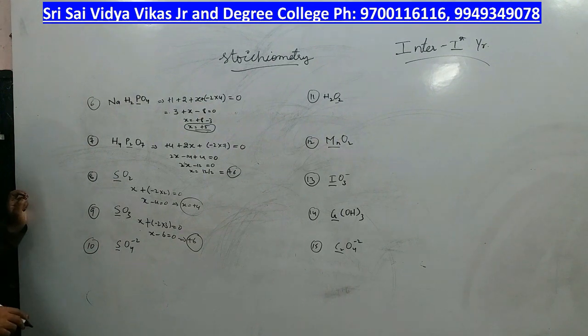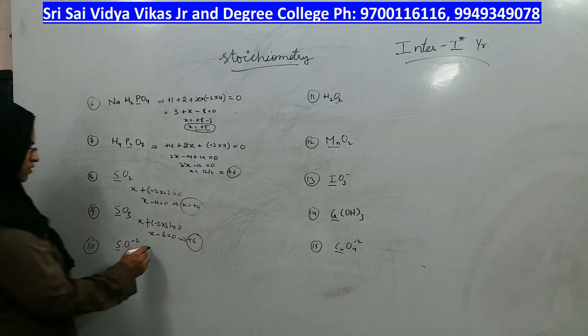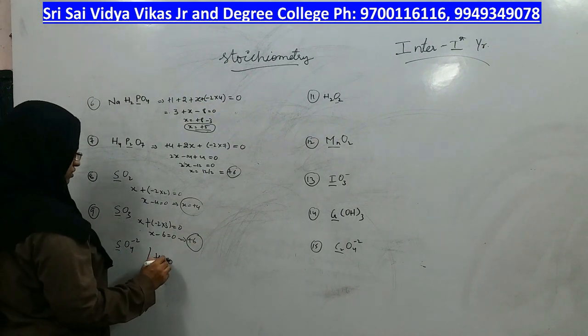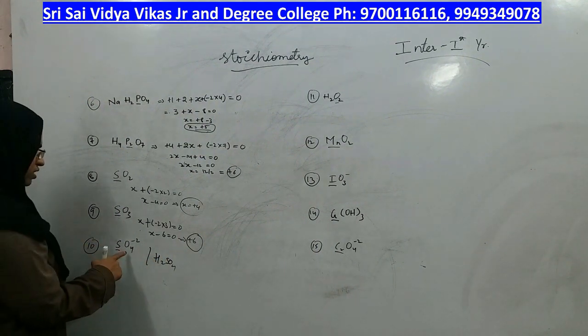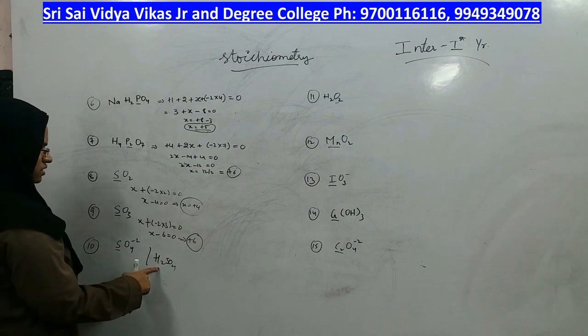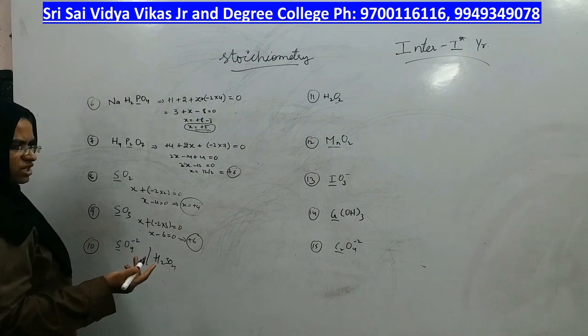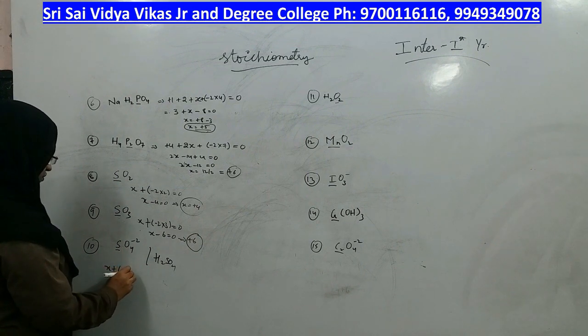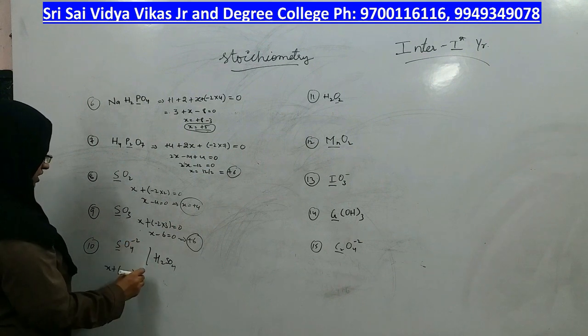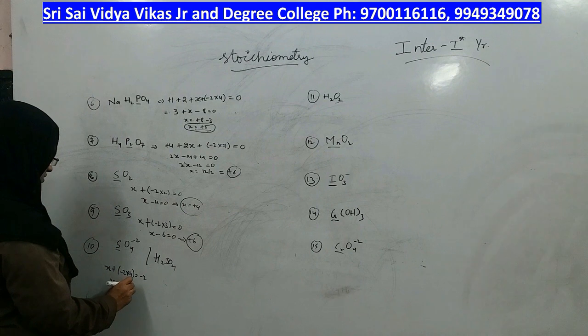Same way SO4 minus 2 also they can give, or H2SO4 sulfuric acid also they can give. If they give SO4 minus 2, you have to take the charge as minus 2. If they give H2SO4, negative charge is not there, right? X plus minus 2 into 4 is equal to, overall charge is minus 2, therefore X minus 8 is equal to minus 2.